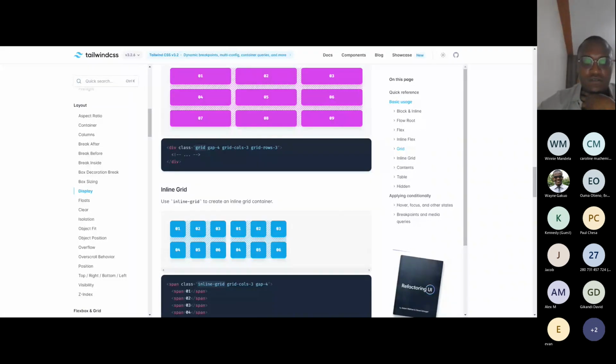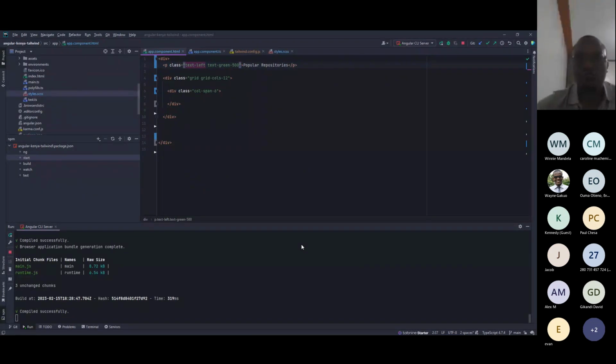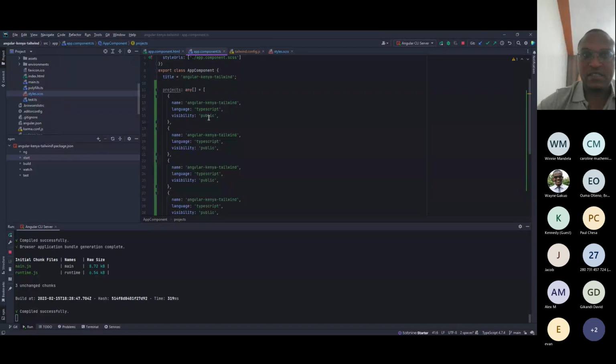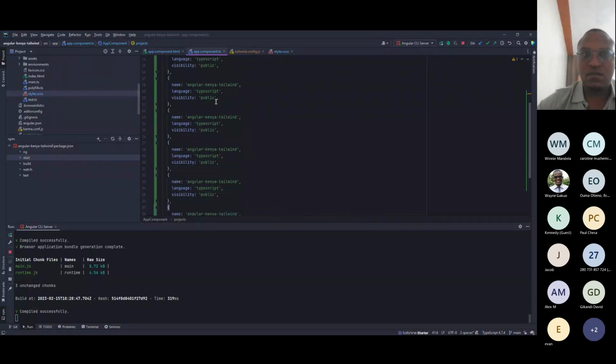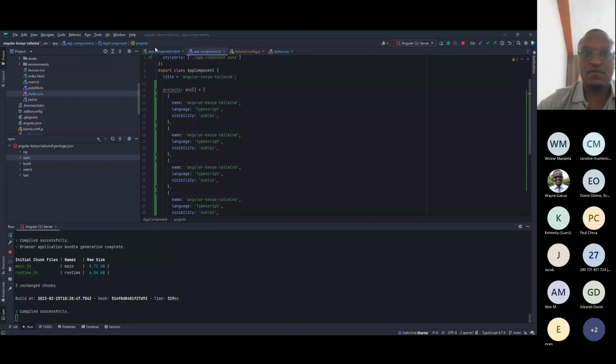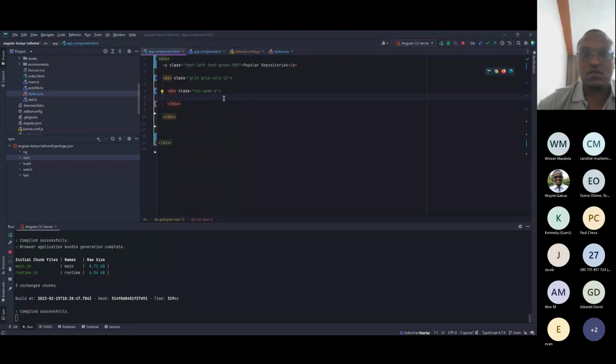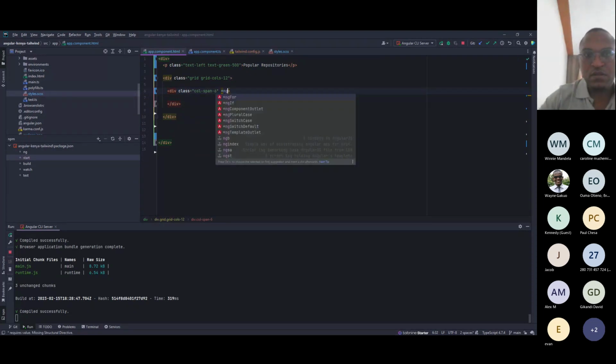So let's go back to the code. We are back to the browser, right? No, to the terminal, to the editor. Yes. Okay, so here it is. So you need to come here and do this.